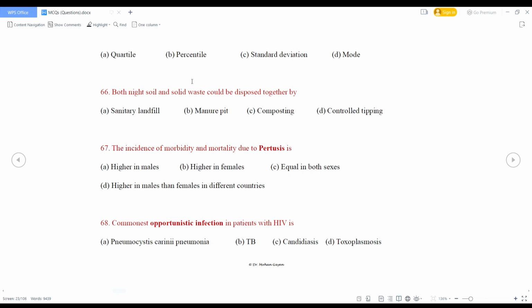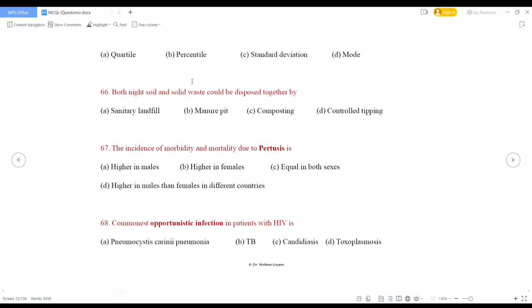Next, the incidence of morbidity and mortality due to pertussis is higher in males, higher in females, equal in both sexes, higher in males than females in different countries. So what is the right answer? Incidence of morbidity and mortality due to pertussis is higher in females.